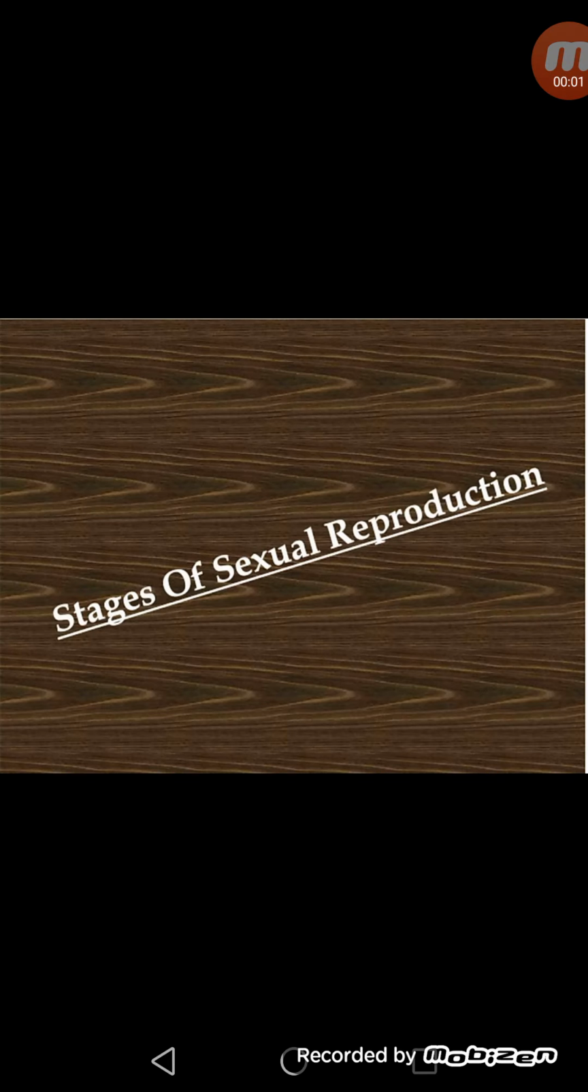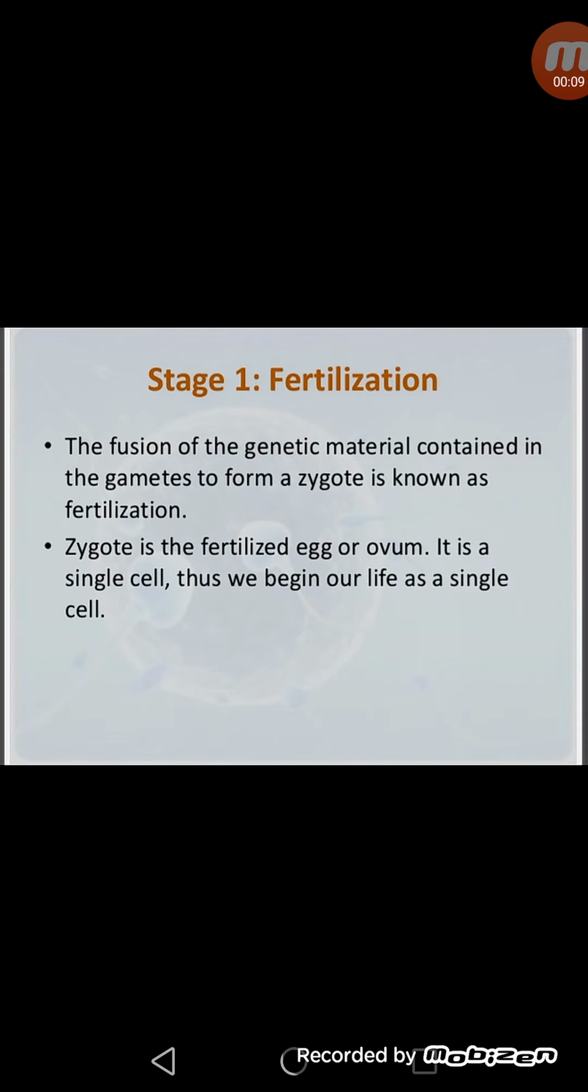Dear students, today I will explain sexual reproduction and the different stages of sexual reproduction. As we know, sexual reproduction involves two parents, one male and one female. The male produces male gametes called sperms, which are made in the testes, and the female produces female gametes called eggs, which are produced in the ovaries. So the male releases sperms and the female releases eggs.